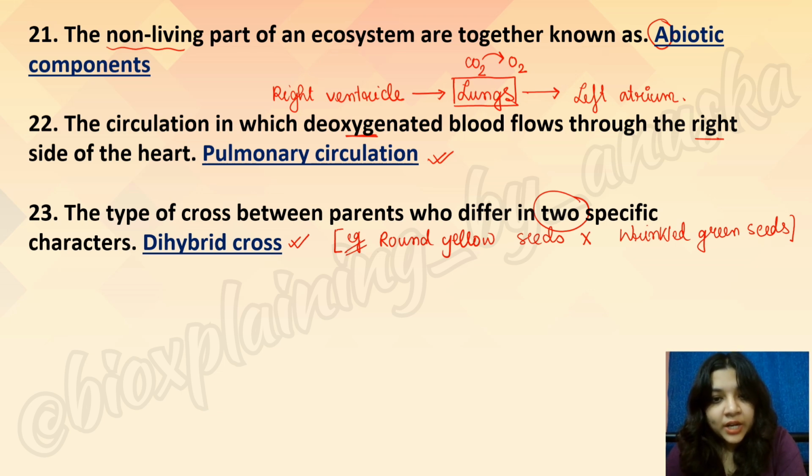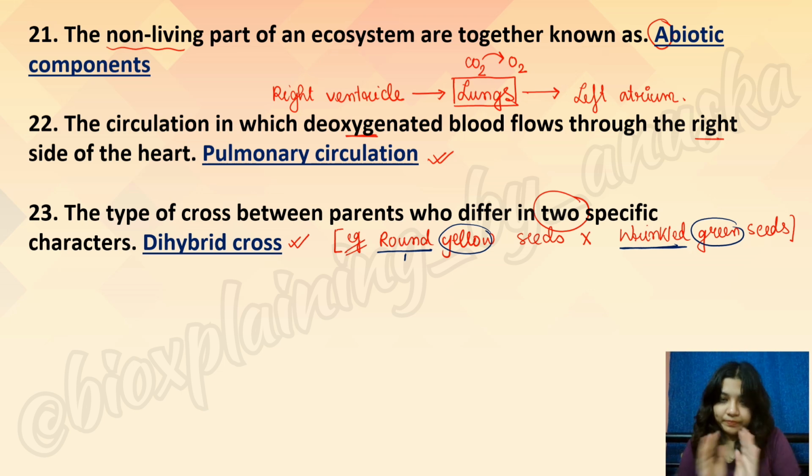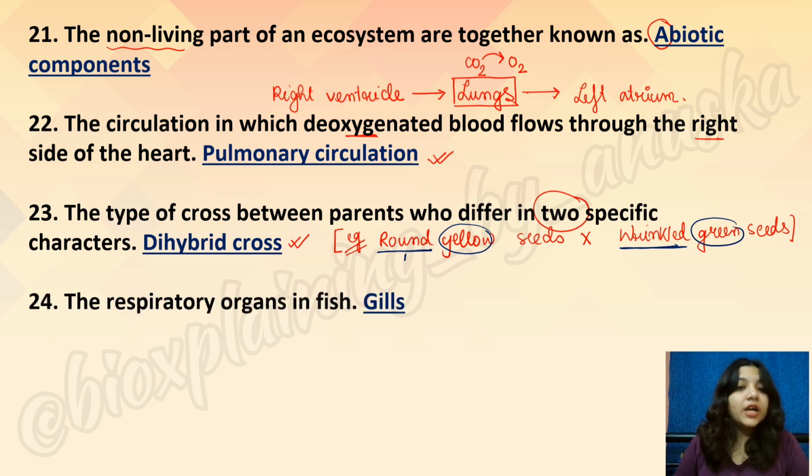That is, one is the shape of the seed, round and wrinkled. So here you have round is one, wrinkled is one. So already one pair. And again they are differing in the color of seed, yellow and green. So another pair. Right? Respiratory organs in fish, they are gills.